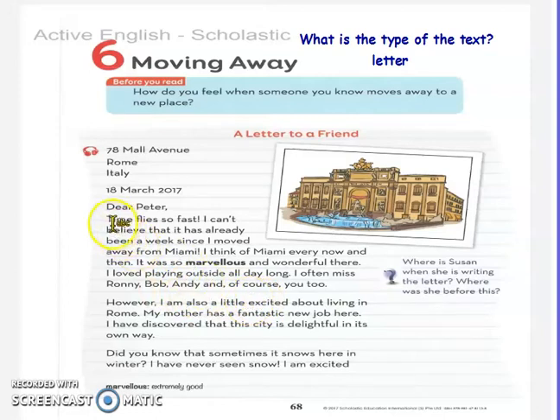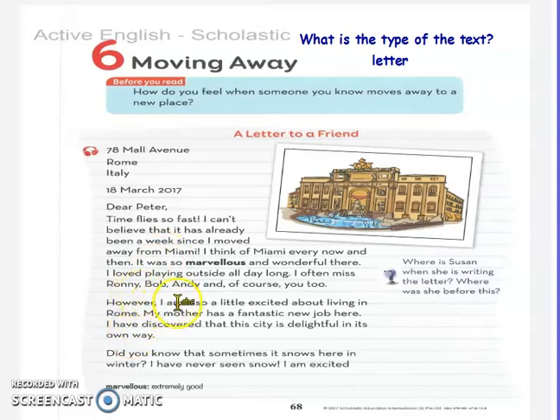So, here in this paragraph, Susan talked about her days in Miami and she missed Miami a lot, and also she missed her friends Ronnie, Pop, Andy, and Peter. As we said again, Susan lived in Miami and now she lives in a new place. What is this place? Let's complete.